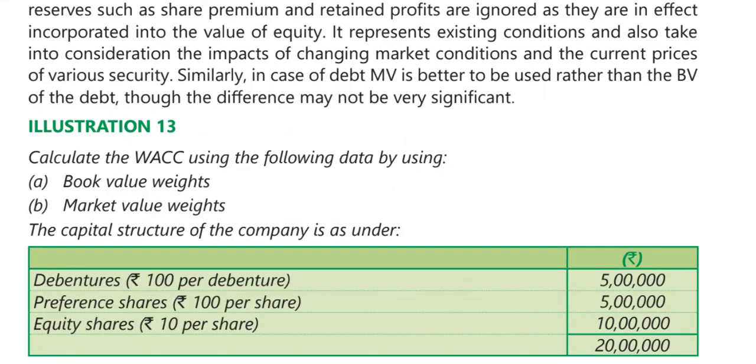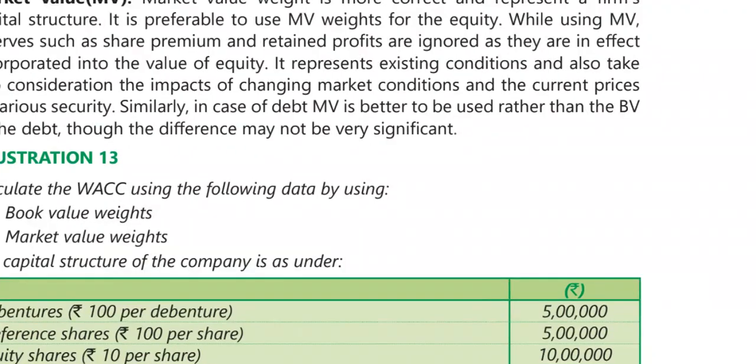Equity share capital, 10 lakh, each share is 10 rupees, so that is 1 lakh shares, multiplied by 10, you get 10 lakh. So this is the basic capital structure of the company.